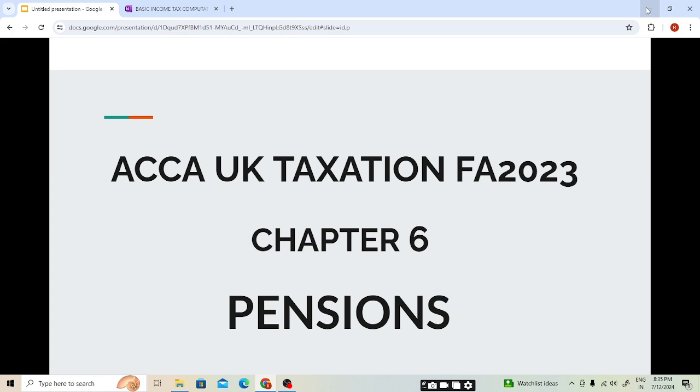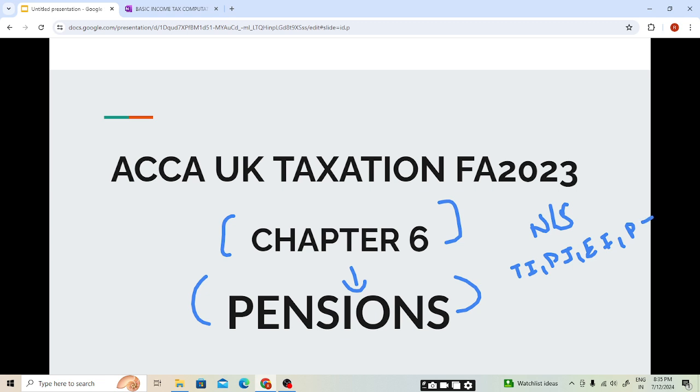In the previous session, we had completed chapter number 5, that is employment income. And in today's session, we will be starting with chapter number 6, that is pensions. In a previous session, under the topic of income tax computation format, we had seen that non-savings income had many types of income like trading income, property income, employment income and pension income. And we had seen that employment income or property income will be taxed on a cash or accrual basis, and we had covered a lot of topics relating to these income heads.